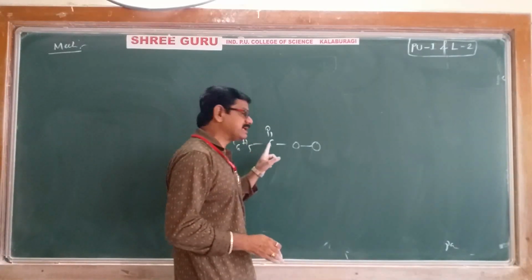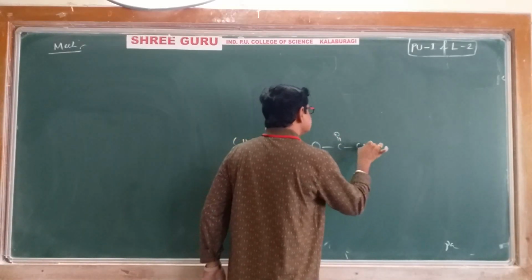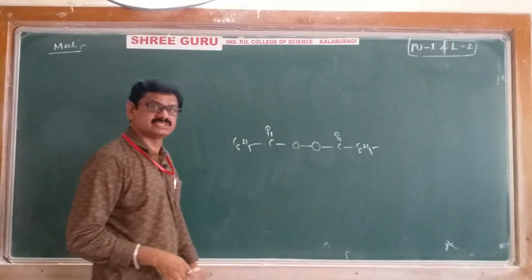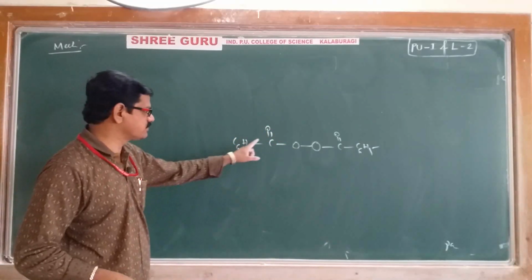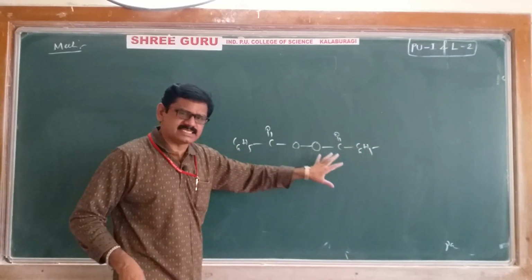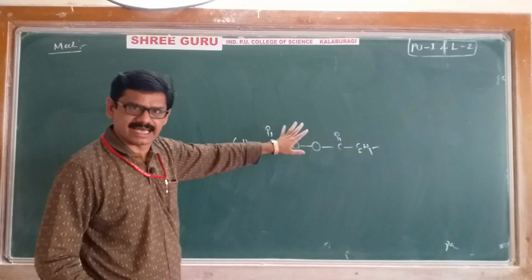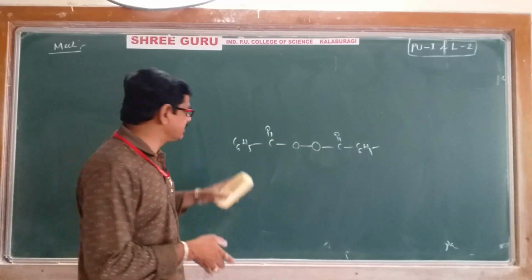So benzoyl peroxide is C6H5CO, OO, again COC6H5. I am using this benzoyl peroxide as a catalyst in our mechanism.